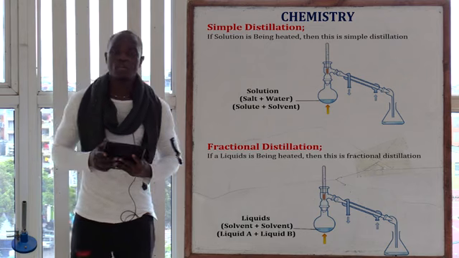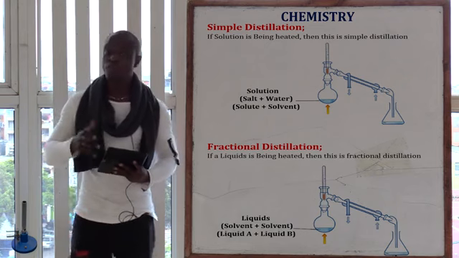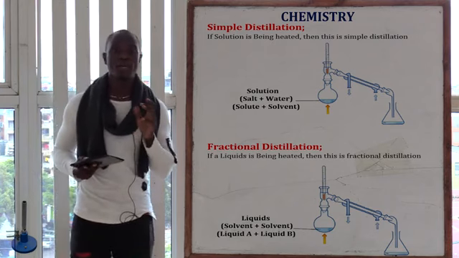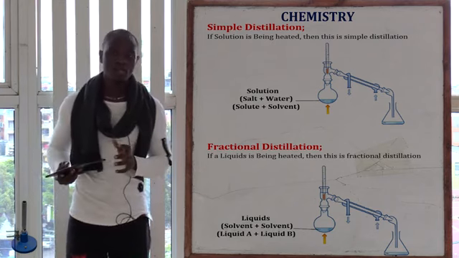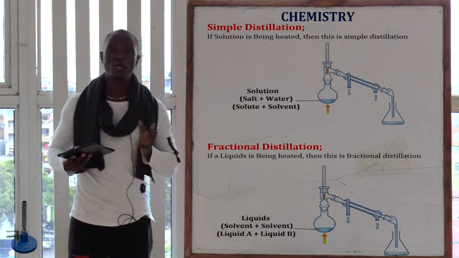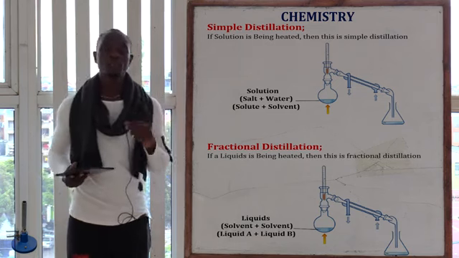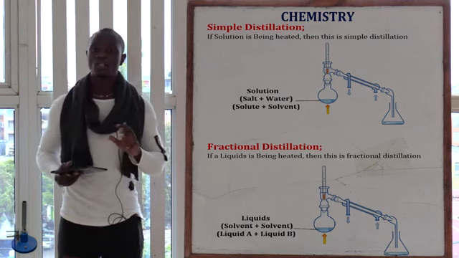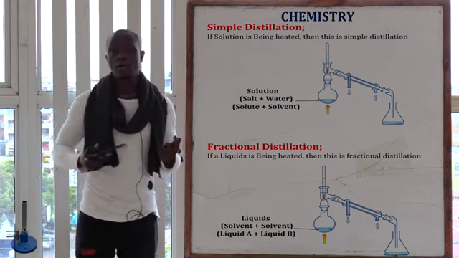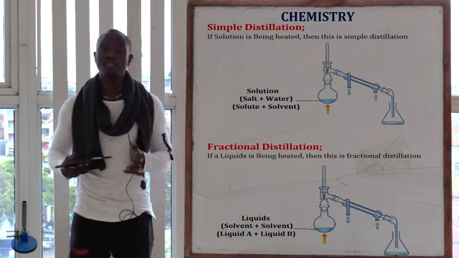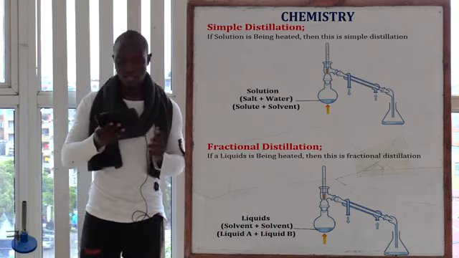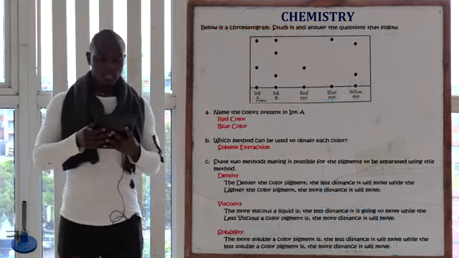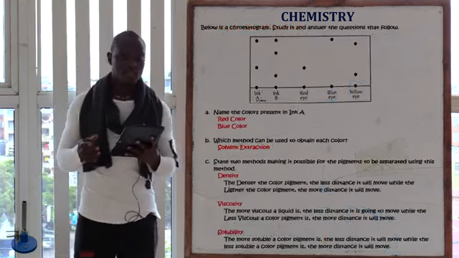So remember, we have two types of distillation, fractional distillation and simple distillation. Fractional distillation, remember, we separate two miscible liquids with different boiling points, while simple distillation, we separate solutions only. Simple distillation, remember, it's solutions. Fractional distillation, remember, it's miscible liquids. So don't forget that. So question number 4 is asking, below is a chromatogram, study it and answer the questions that follow.